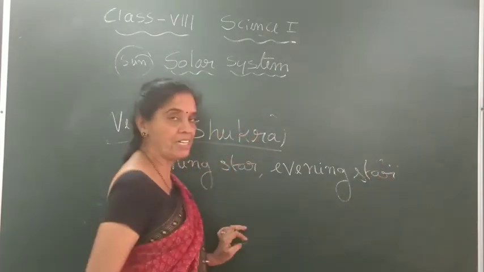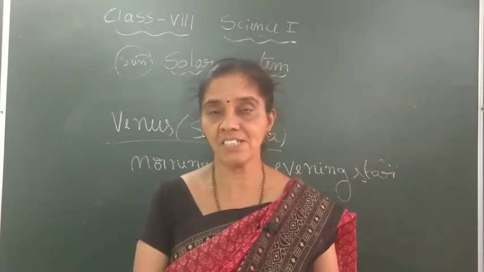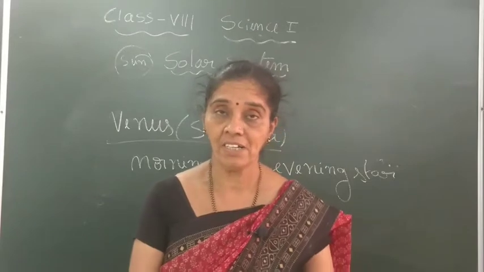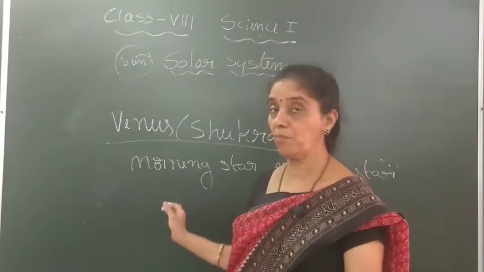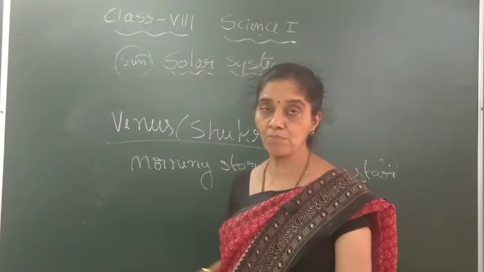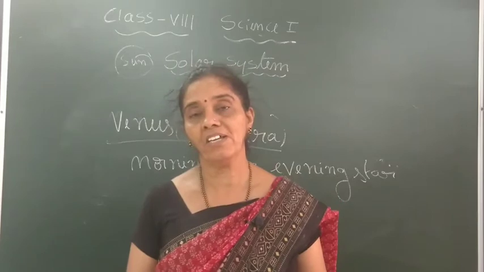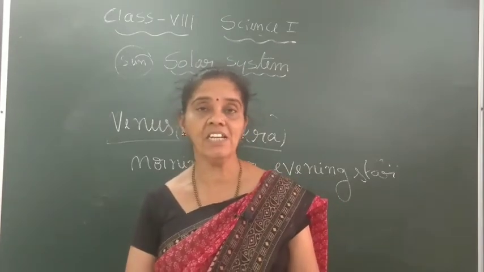Because immediately after the sunset, in the evening time, you can see this bright planet, which looks much brighter in the sky. During sunset you are able to recognize this. Sometimes in the early morning, before the sunrise starts, you can see it in the sky brightly.